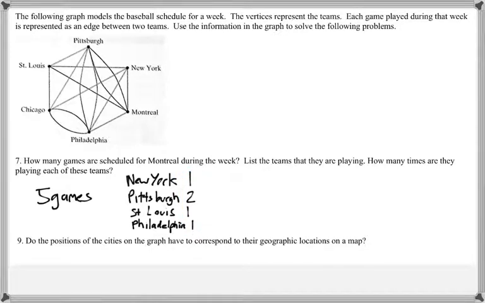Number 9 says, do the positions of the cities on the graph have to correspond to their geographic locations on a map? And this would be no, because only the connections matter.